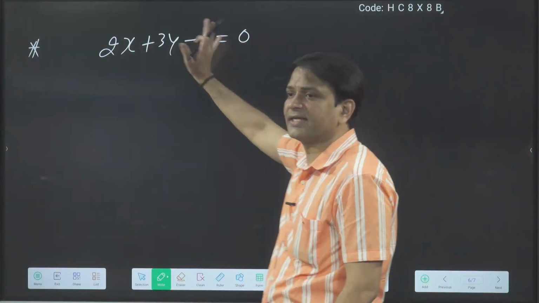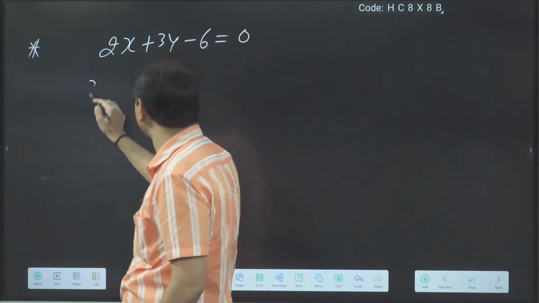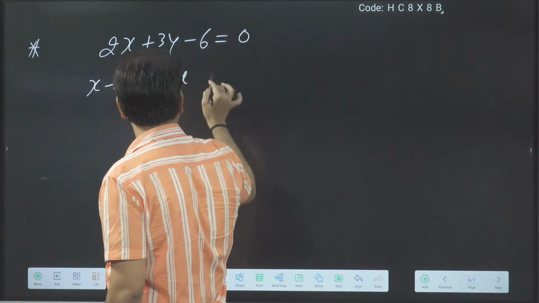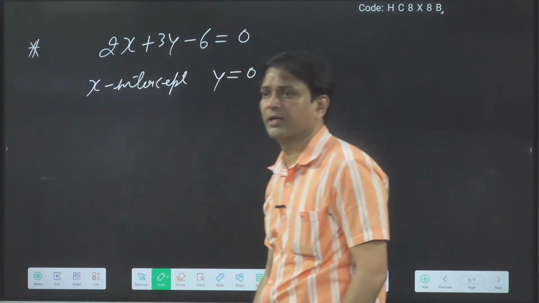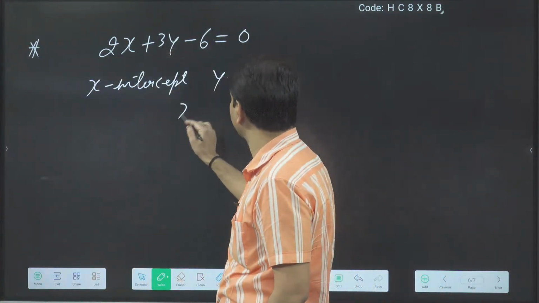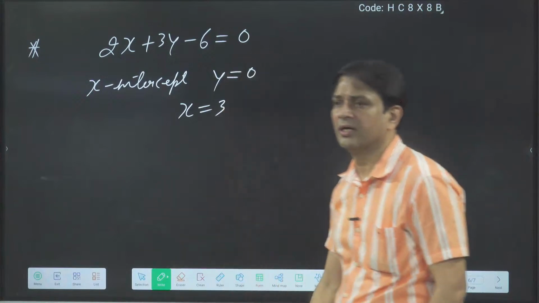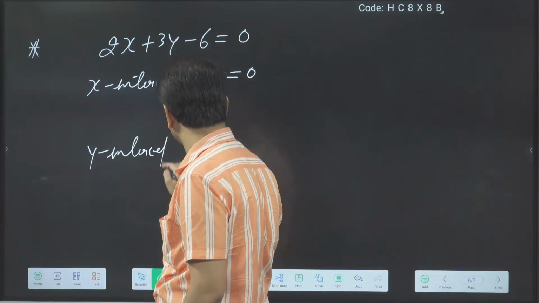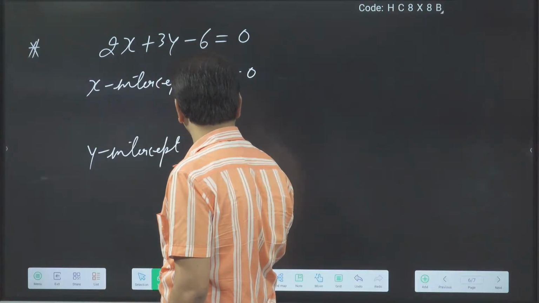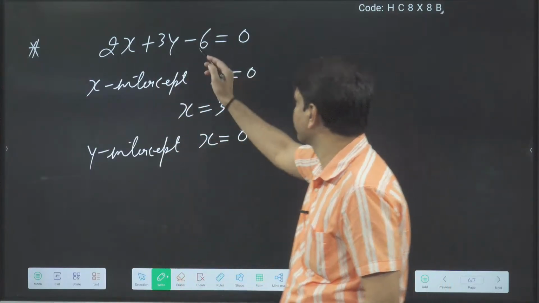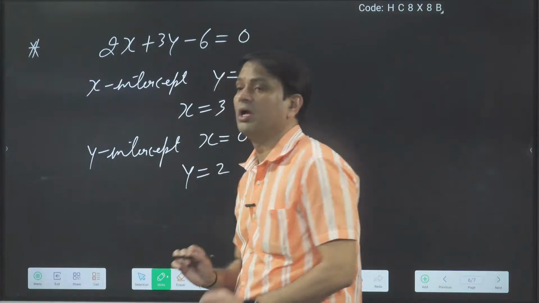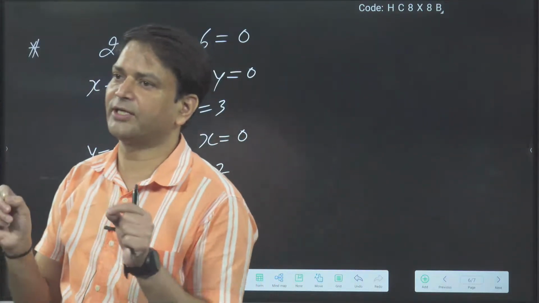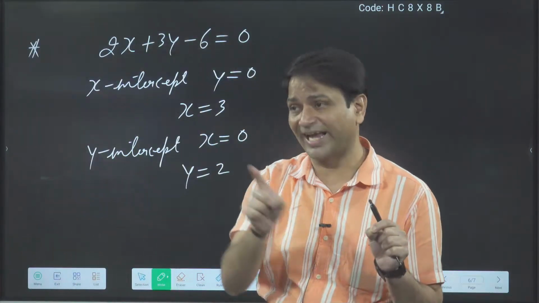In this we got the x-intercept and y-intercept. For x-intercept, y is equal to 0. When I put y is equal to 0, the x value I got is 3. For y-intercept I put x is equal to 0, then the y value I got is 2. What I said: to draw the line we need 2 points. From 2 points a unique line we can draw.